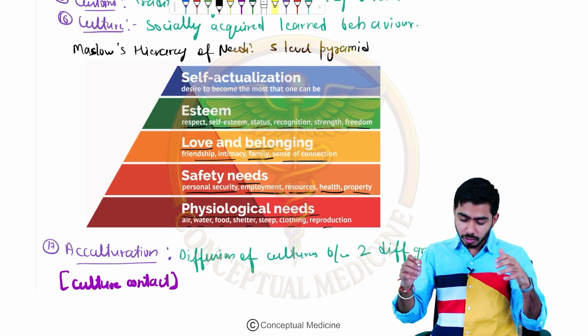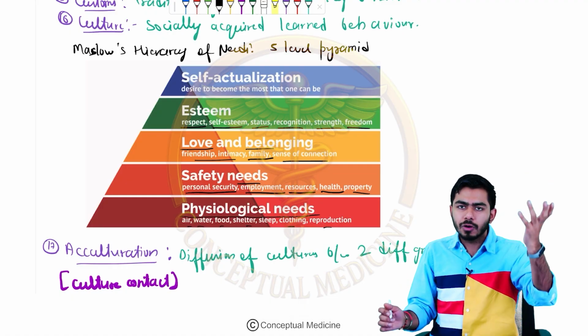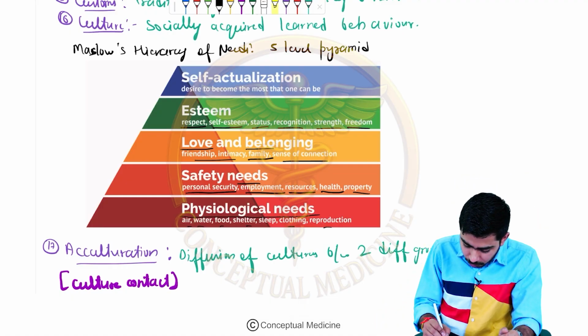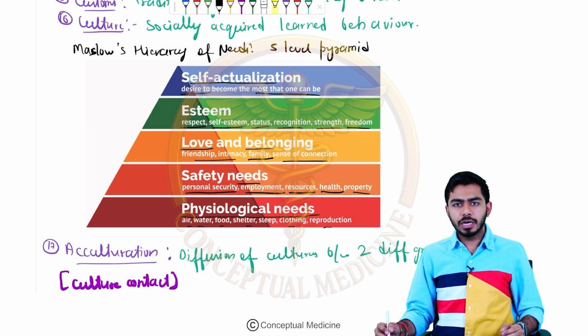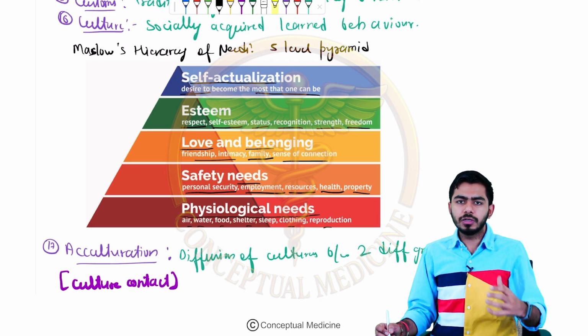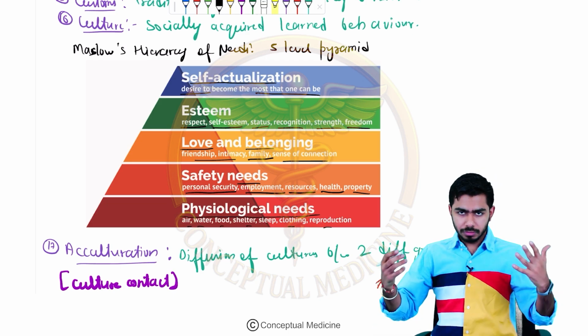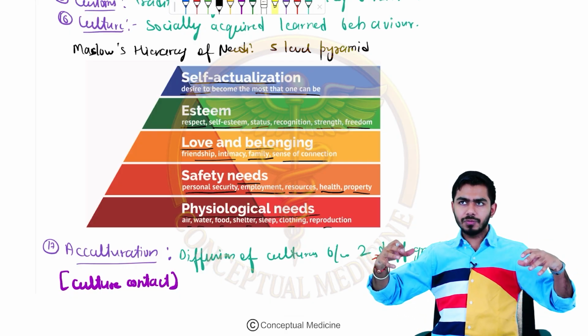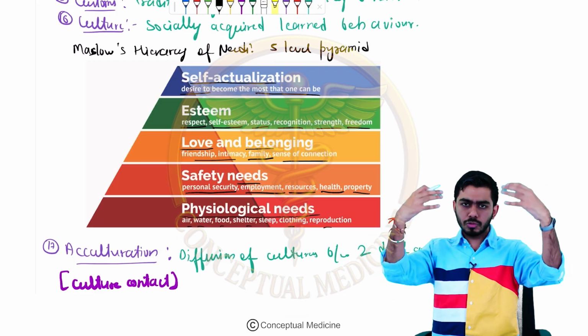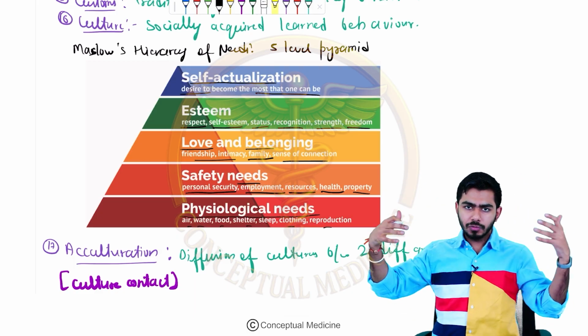And then once we have all of these things also, we are looking more upwards, right? We say that we should have self-actualization, right? What is that? The desire to become the most that one can be, right? I want to be the most successful person, I want to be a very rich person, right? So these kinds of things might be there. First of all, we should have the basic things, then once we have the basic things, we look upward, we want some more, then more, then more. So we are asking for more and more.